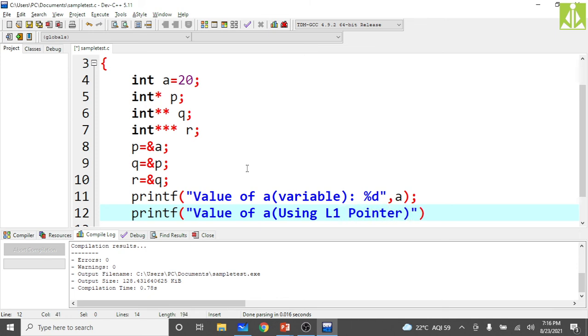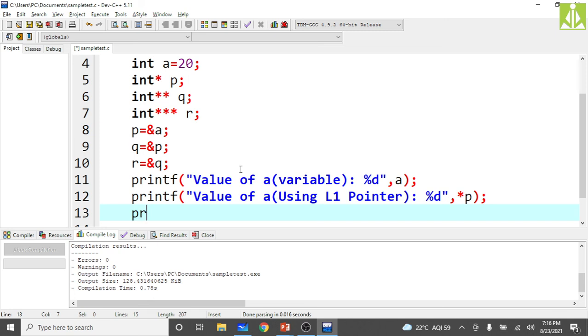Level 1 pointer. What is level 1 pointer? Percentile D. P is my level 1 pointer, which is holding the address of A. So if it is a level 1 pointer and it is holding the address of A directly, only one star is enough on P to get the value.